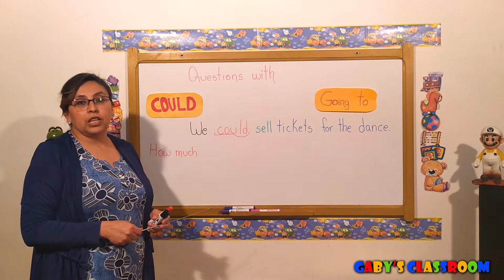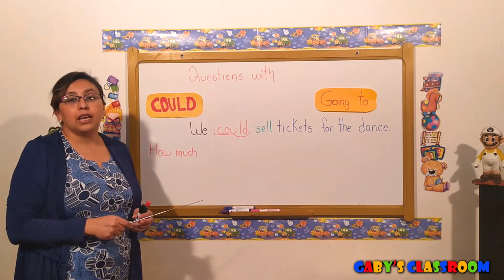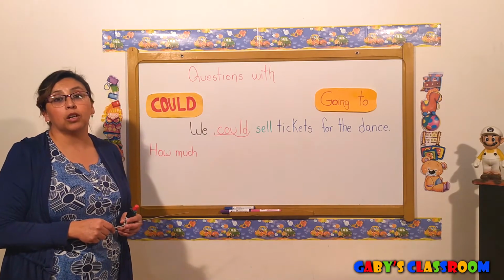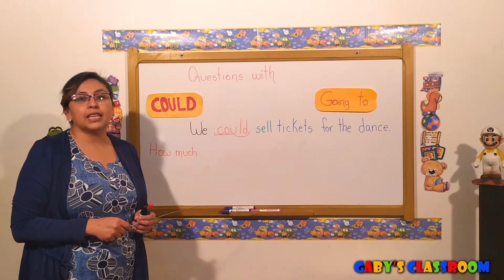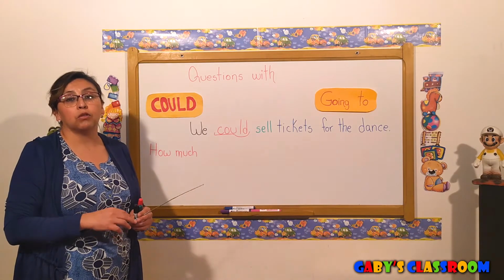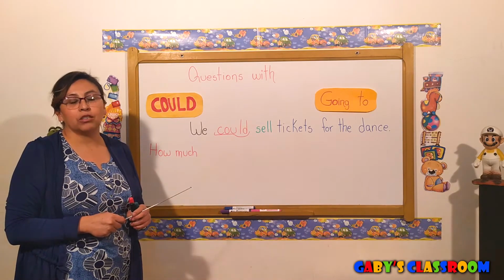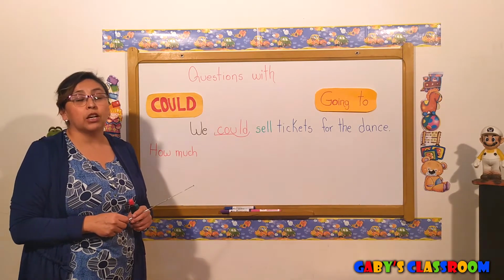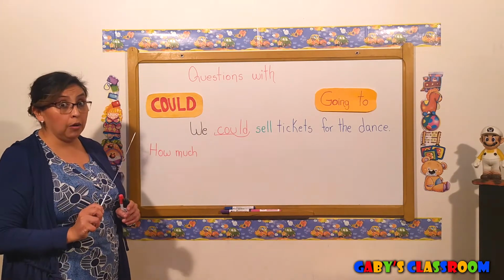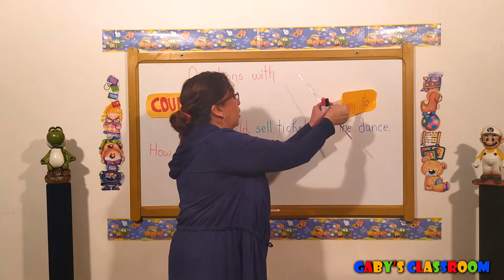Okay, so let's continue. Remember that we have two different types of questions. We have the yes or no questions, and we also have the informative questions, or sometimes we call them WH questions. In this case, we're going to call them informative questions. In the informative questions, we have to give long sentences to answer. We cannot answer yes or no, okay? So, since we're only working with could right now, I'm going to take going to out, so you won't get confused, okay?